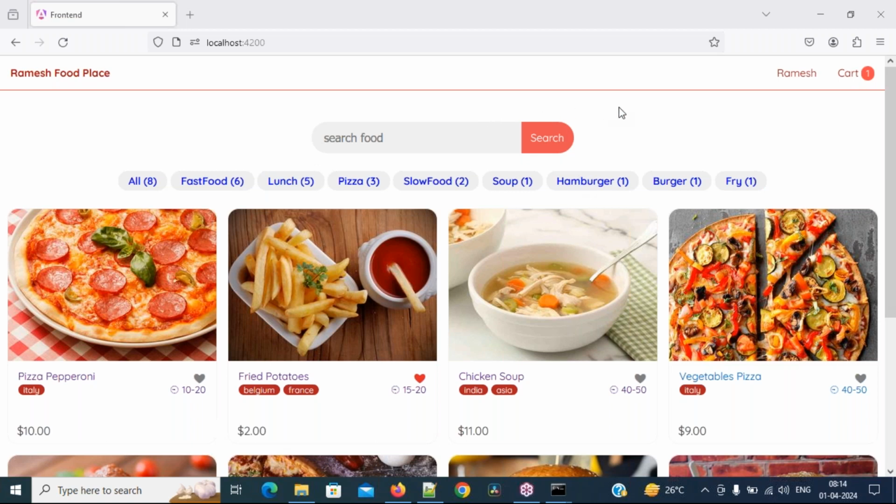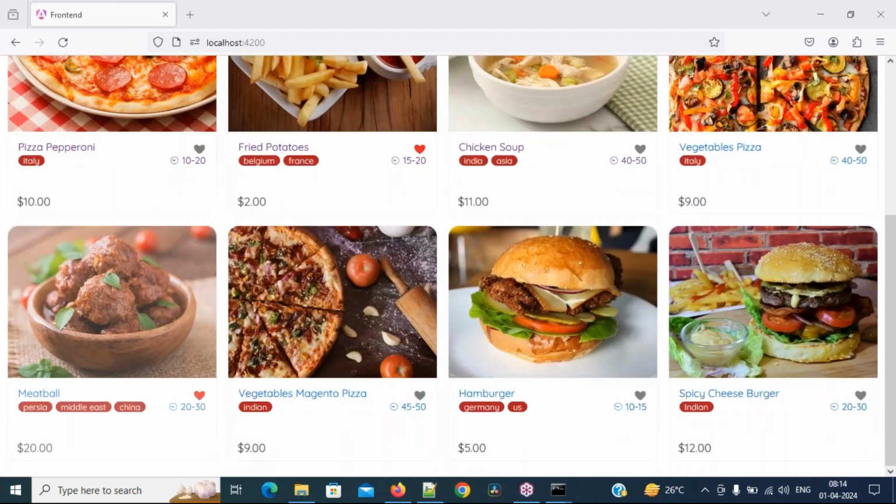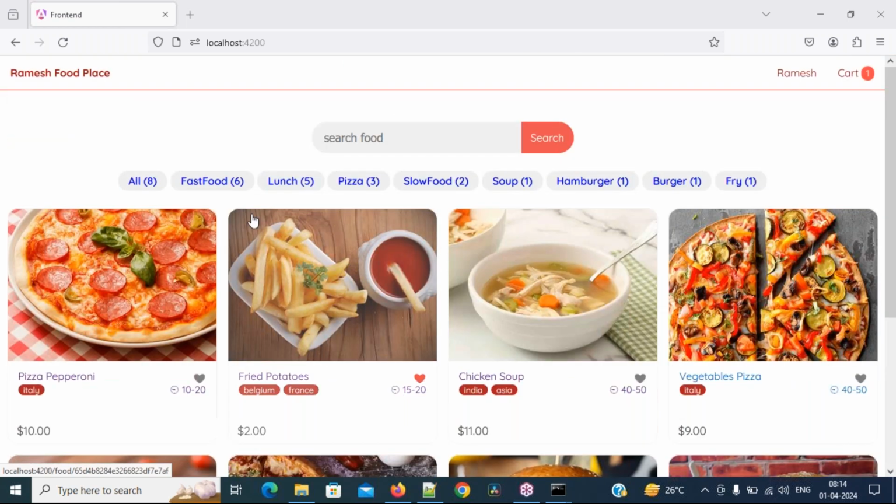So this is our application. It is a food application. If you observe, this is the username, a logout, and cart related information. And these are the foods I have. In total I have 8 foods, with different categories. All categories show 8 products, and of the 8, 6 are fast food.